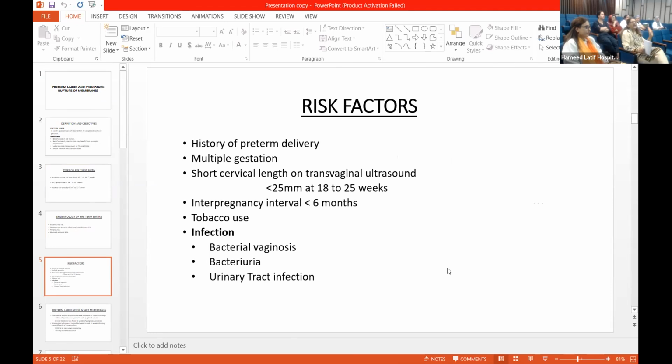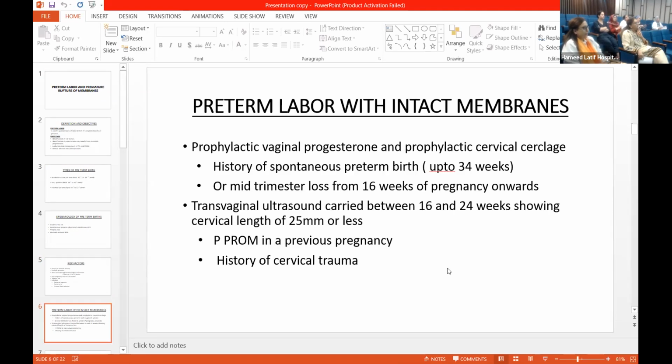Inter-pregnancy interval of less than 6 months, tobacco use, infections like bacterial vaginosis, bacteriuria, which could be asymptomatic, urinary tract infections. Preterm labor with intact membranes.